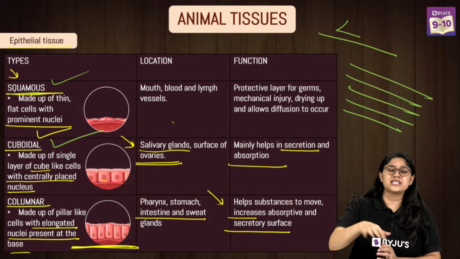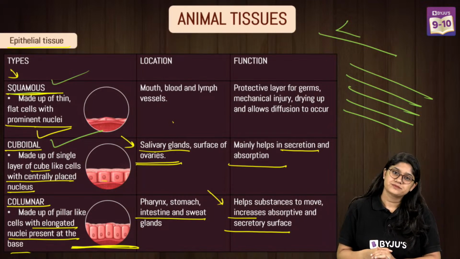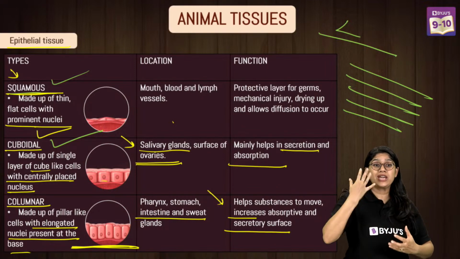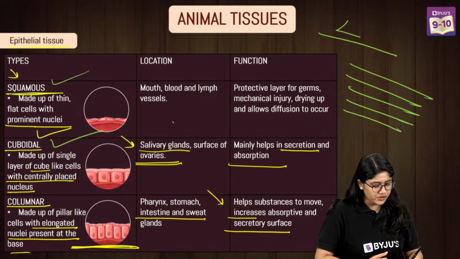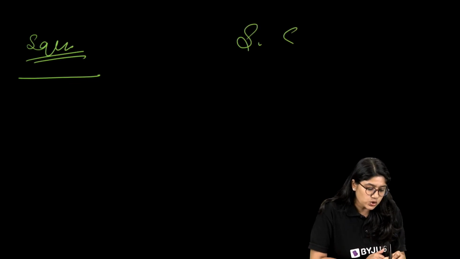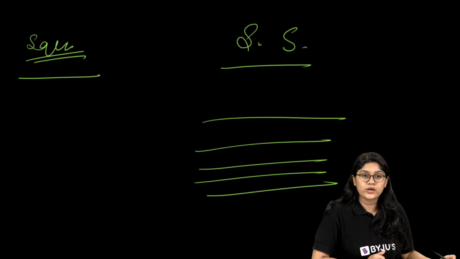Yes, yeah. One minute, Aisha, we will move ahead. Yes, one minute. Very good. On our skin, we have which type of tissue? We have the stratified squamous. In simple words, if there is a single layer then this is the squamous. Stratified squamous will have multiple layers that we have in the skin. Okay?